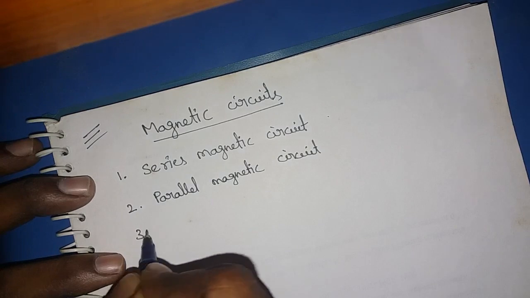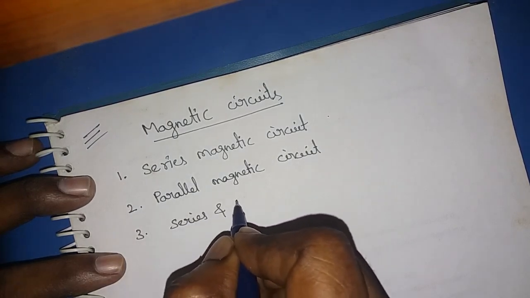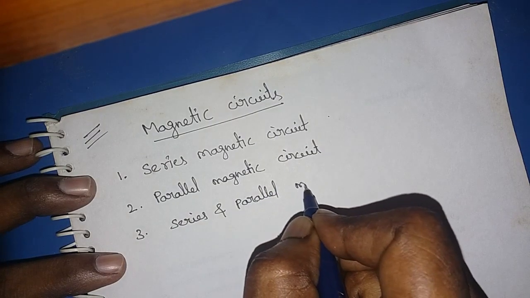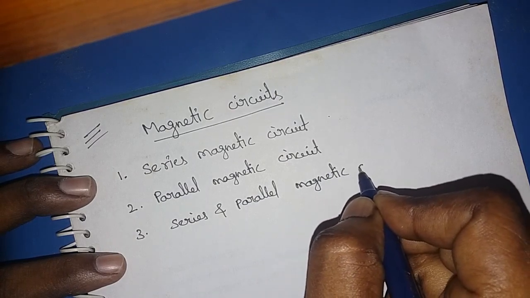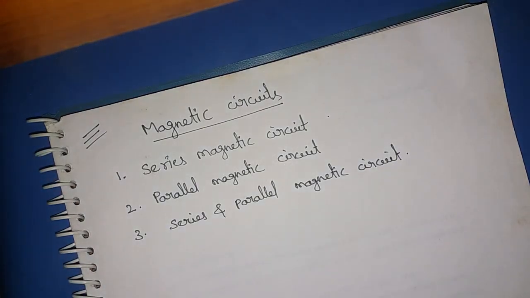And the third one is series and parallel magnetic circuit. Now let us discuss one by one.